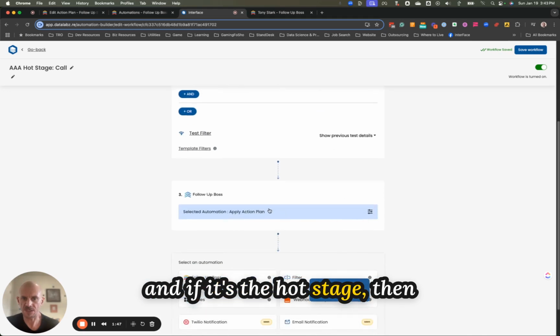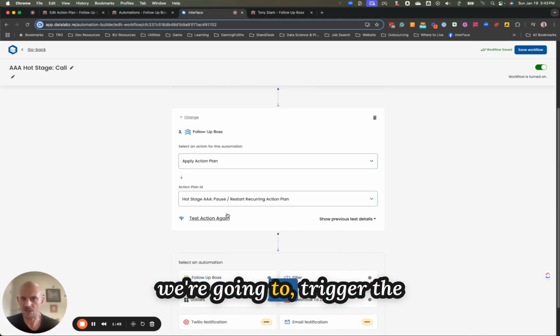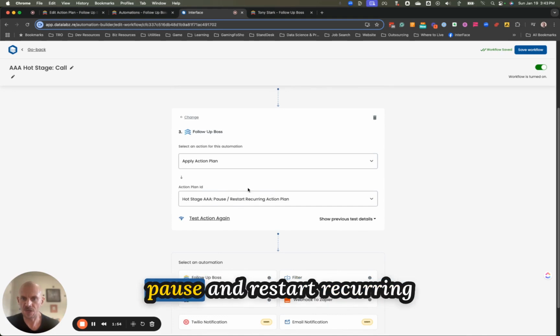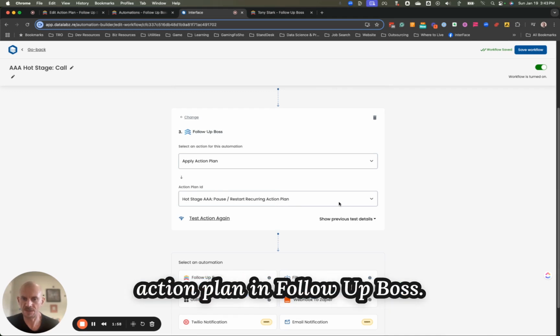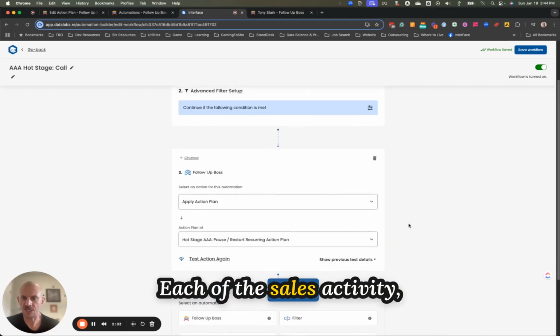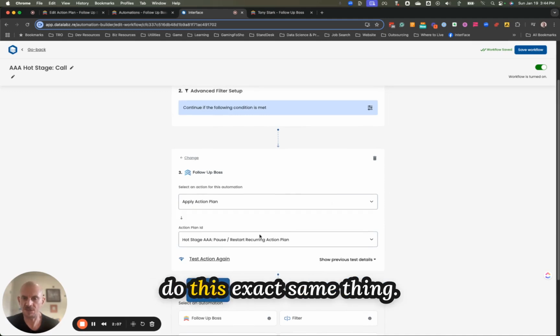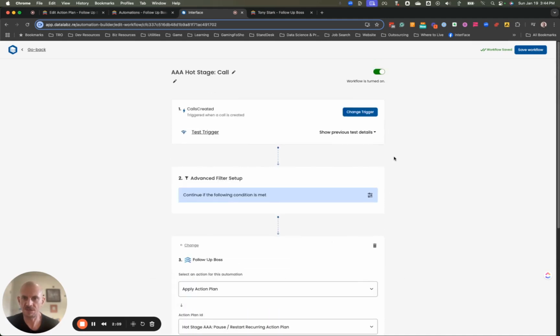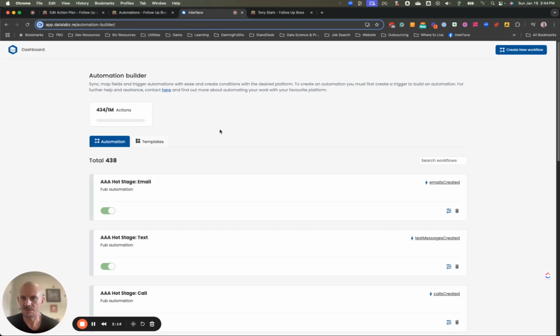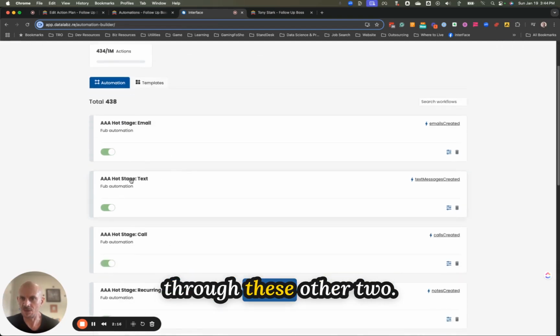And if it's the hot stage, then we're going to trigger the pause and restart recurring action plan in Follow Boss. Each of the sales activity automations in InterFace do this exact same thing. So we don't need to go through these other 2.